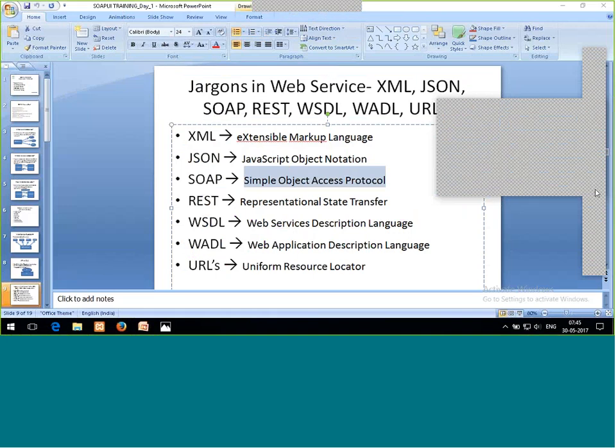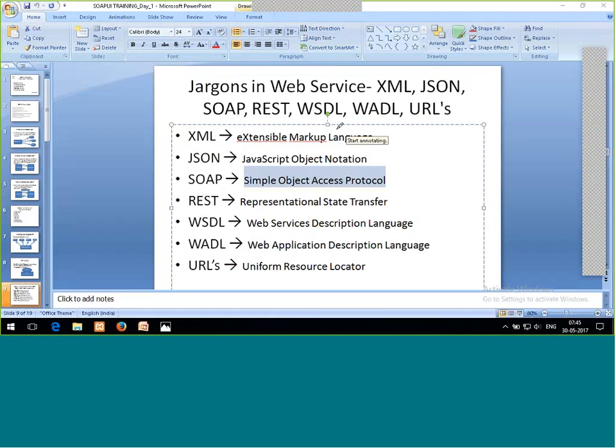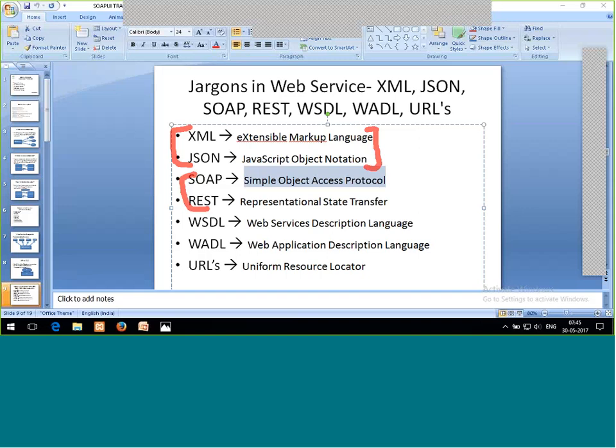Okay, sure. I'll explain. Just a minute. XML and JSON are the languages which I'm going to use. There is a particular format for that. And SOAP and REST will be, just a minute.